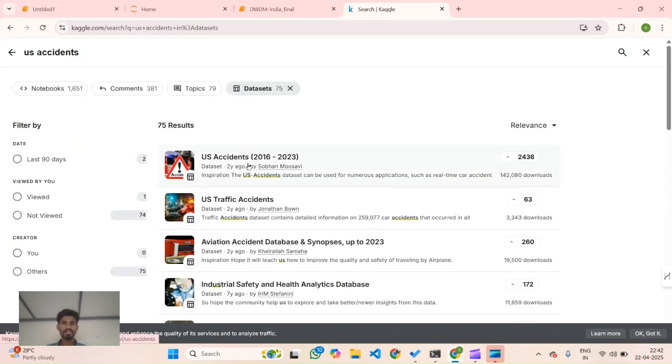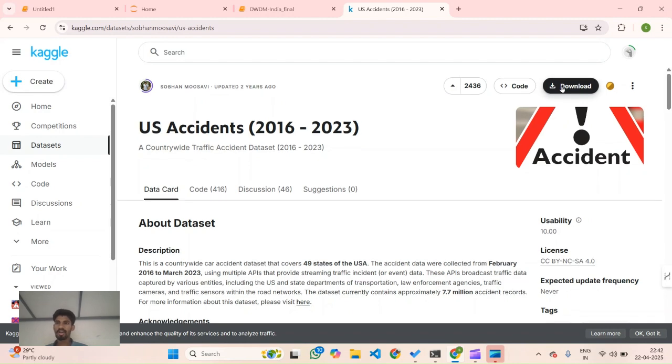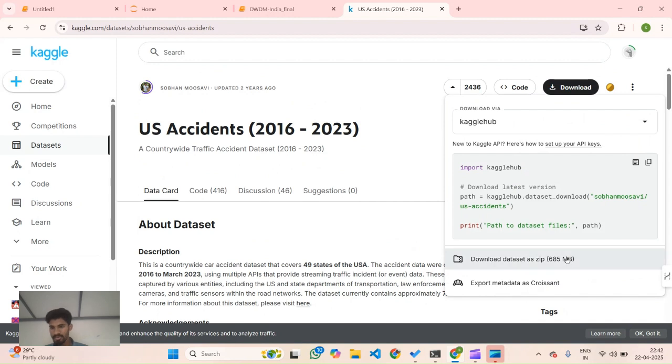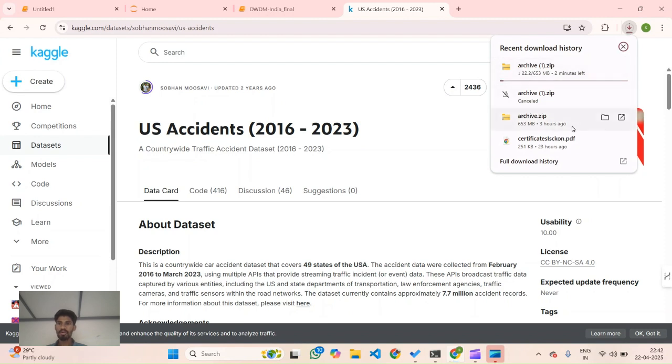So this is our dataset. Here we can see the download option, but I have downloaded it early, so I no need to download it again. I'm downloading the zip file. See here it is downloading. I have downloaded it 3 hours ago. So you can go to the next part.